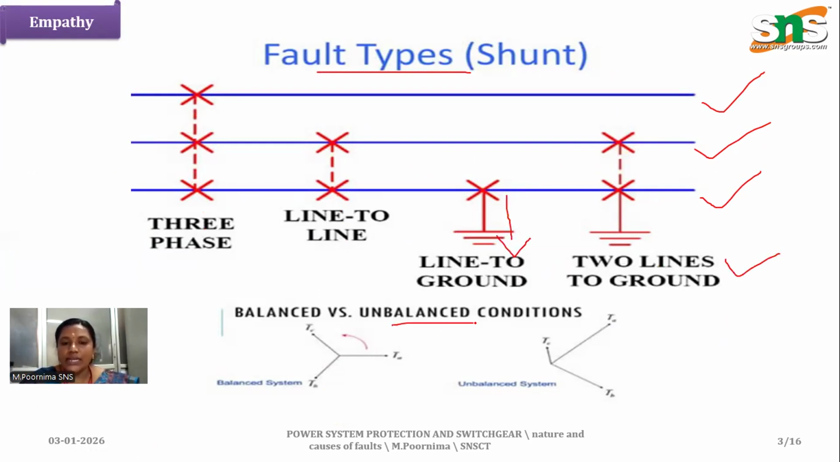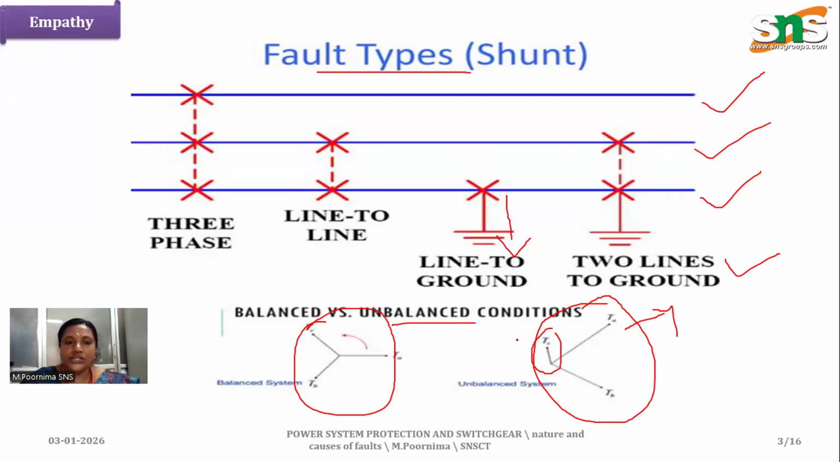So we have balanced and unbalanced conditions. Here the three phases are balanced, and here the three phases are unbalanced. One phase is increasing, another phase is decreasing, and this is an unbalanced fault condition. Here we have the balanced fault, the three-phase fault, and the unbalanced faults: line-to-line fault, line-to-ground fault, and two-line-to-ground fault.